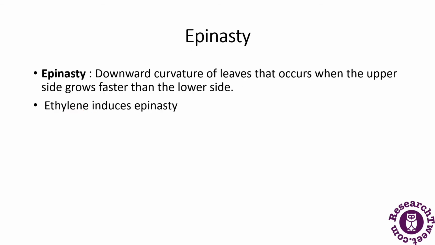Then comes epinasty. Epinasty is basically the downward curvature of the leaves that occurs when the upper side grows faster than the lower side, and this is known as epinasty. Ethylene induces epinasty. So here is the definition of epinasty, and how ethylene plays a role in it.